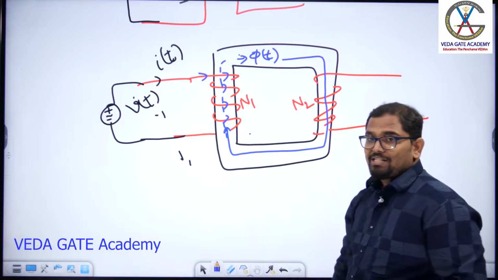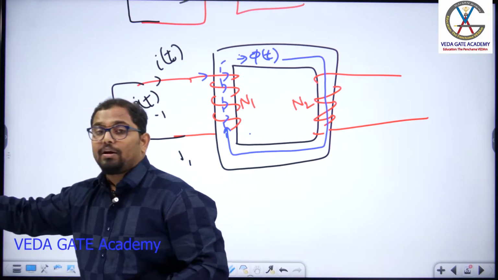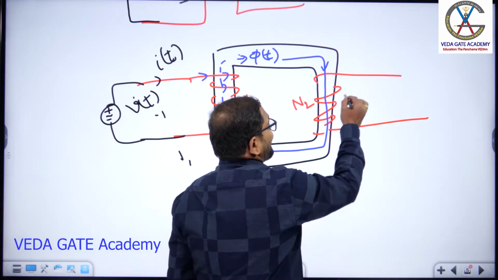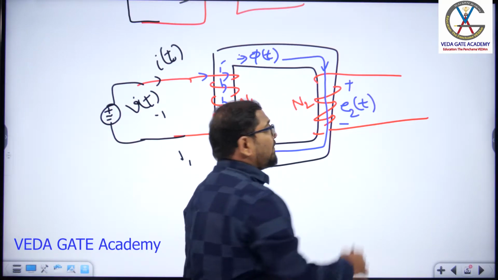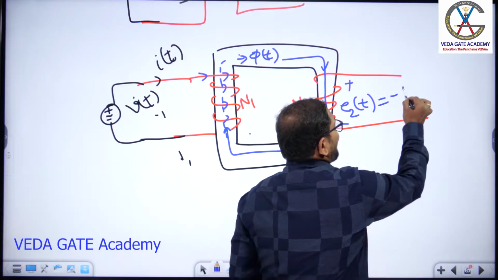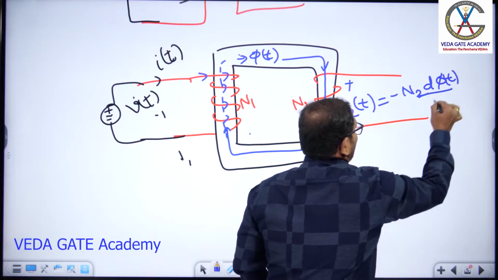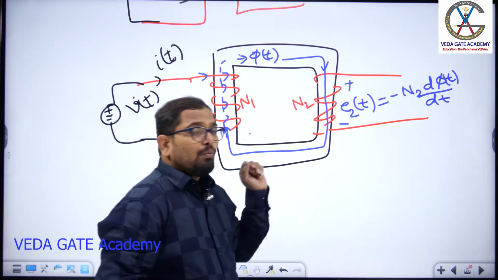Flux linking action is there. Yes or not? So we use the flux linking action in the transformer to get the induced EMF. Because of the flux linking action, you will get some induced EMF here, that is E2(t). How will you get this E2(t)? E2(t) equals minus N2 times d phi(t) by dt. So this is the amount of induced EMF in the secondary winding.